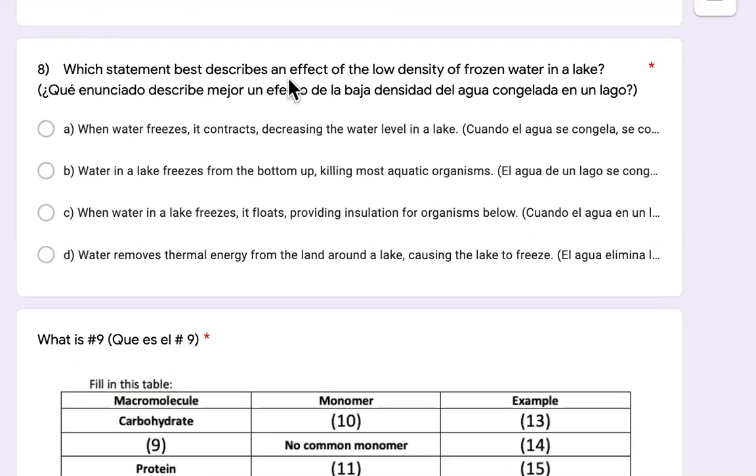8, which statement best describes an effect of the low density of frozen water in a lake? When water freezes, it contracts, decreasing the water level in the lake. Water in the lake freezes from the bottom up, killing most aquatic organisms. When water in a lake freezes, it floats, providing insulation for organisms below. Or water removes thermal energy from the land around the lake, causing the lake to freeze.